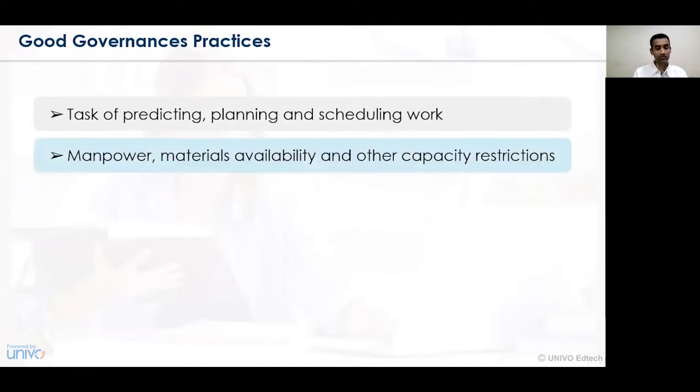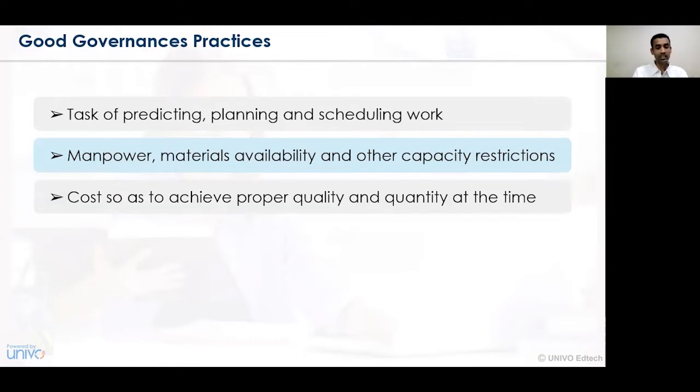The next good governance practice is manpower, material availability and other capacity restrictions. What will be the availability or requirement of manpower, and of materials, and so on. Hence the capacity restrictions: what quantity or amount of goods and services can be utilized, and how they can be effectively used. All governance practices with respect to material, labor and so on need to be utilized in a very effective way and implemented accordingly.